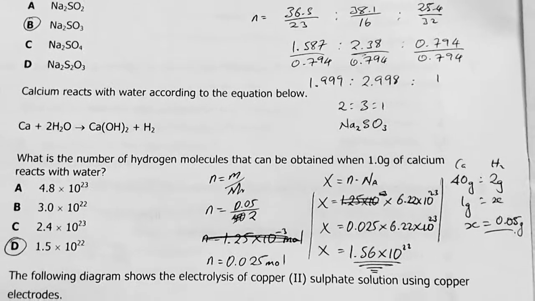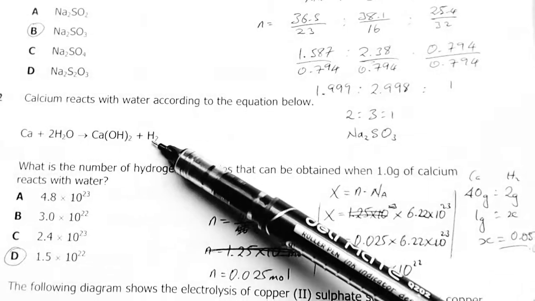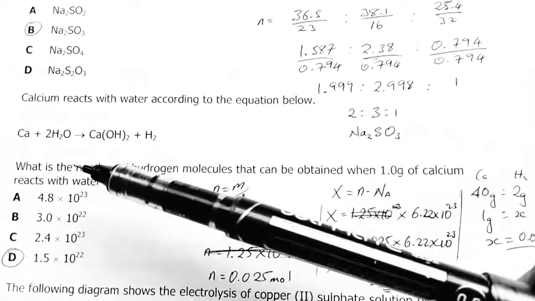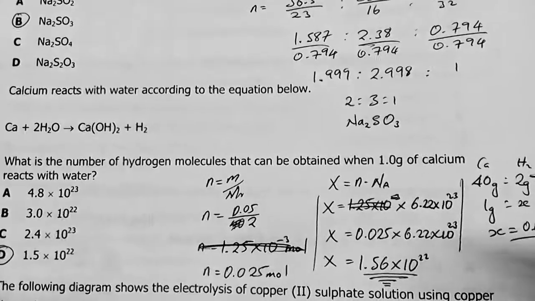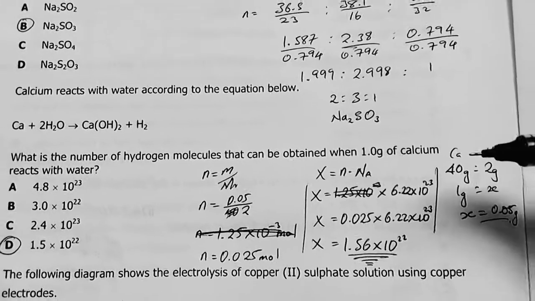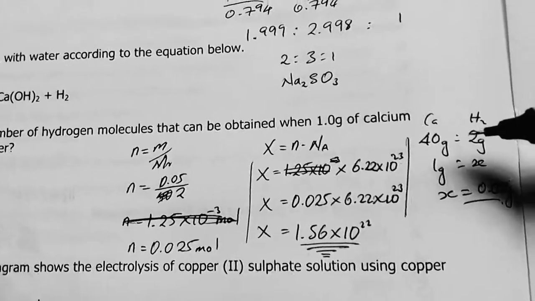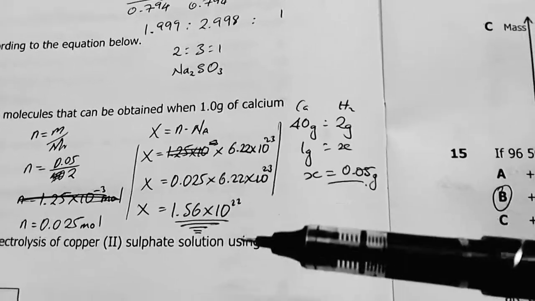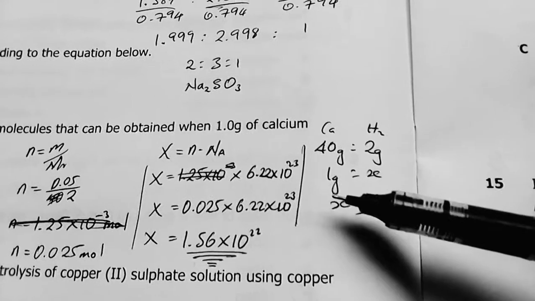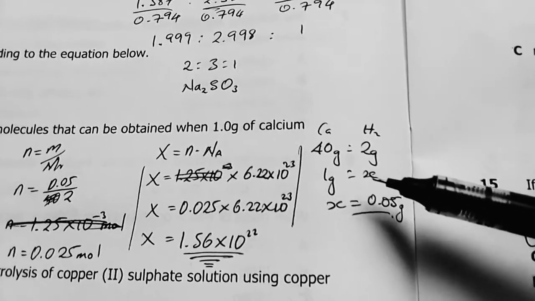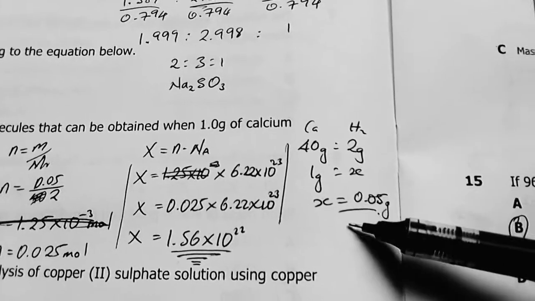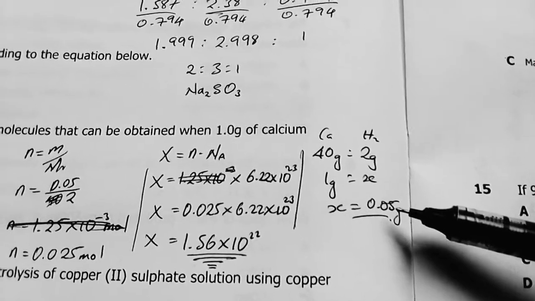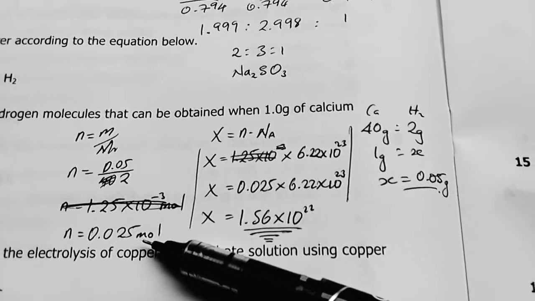I had to look at the ratios here and look at 1 mole. 1 mole produces 1 mole. So when I had to calculate the quantity of hydrogen that will be produced: if the mass of calcium, 40, which is 1 mole there, produces 2 grams of hydrogen, then 1 gram will produce X grams of hydrogen. Therefore, my X comes out as 0.05 grams of hydrogen. Then I convert these grams to moles, which gives me 0.025 moles of hydrogen.